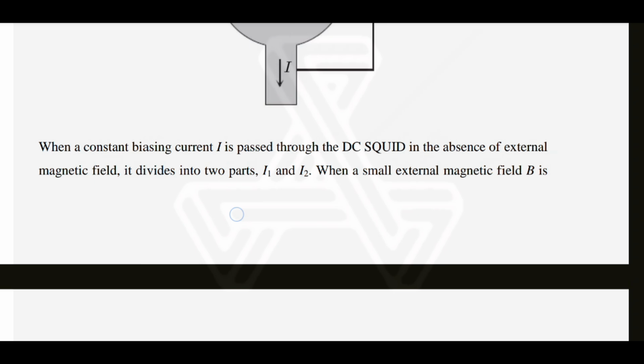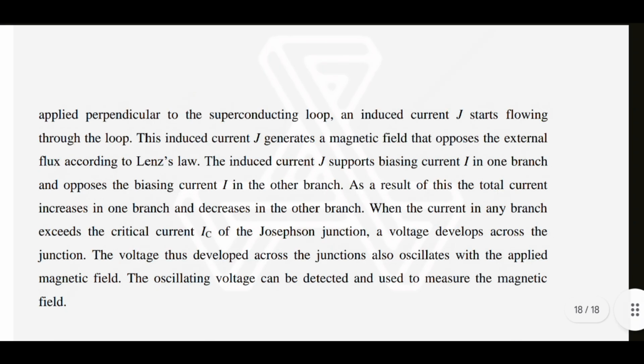When a small external magnetic field B is applied perpendicular to the superconducting loop, an induced current J starts flowing through the loop. This induced current J generates a magnetic field that opposes the external flux according to Lenz's law. The induced current J supports biasing current I in one branch and opposes the biasing current I in the other branch. As a result, the total current increases in one branch and decreases in the other branch.